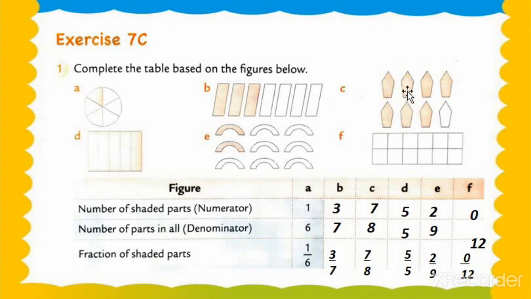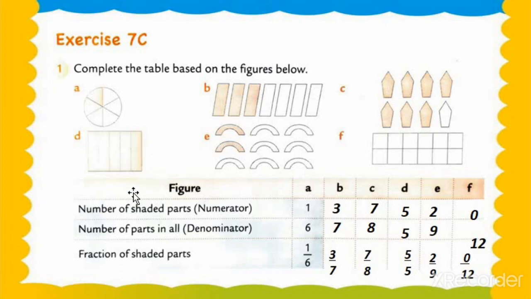Now we move on to question number C. 1, 2, 3, 4, 5, 6, 7, 8. There are a total of 8 blocks. That's why we mention 8 in the denominator. Okay, and how many blocks are shaded? 1, 2, 3, 4, 5, 6, 7. A total of 7 blocks are shaded by yellow color. So what do we mention in the numerator? 7. And now we write the full fraction, the fraction of shaded parts, 7 upon 8. Understood?